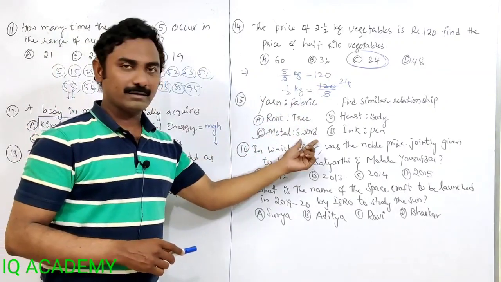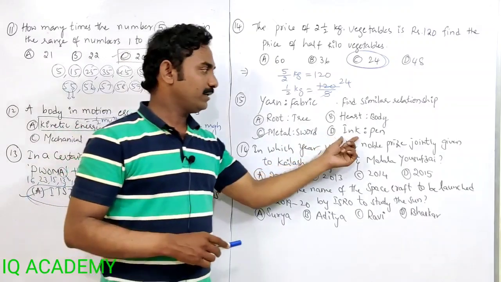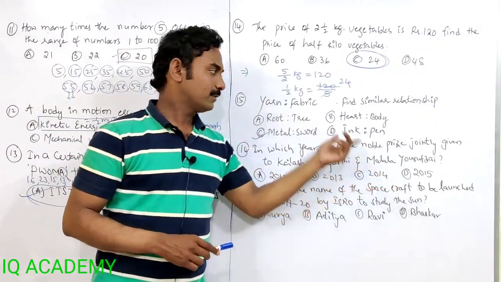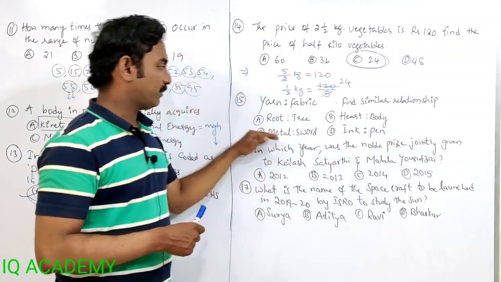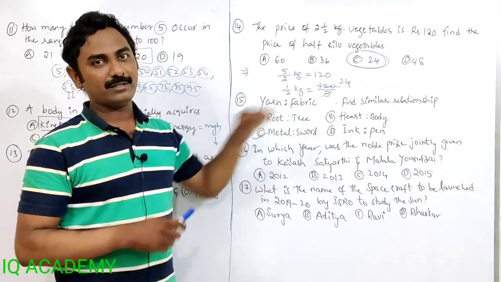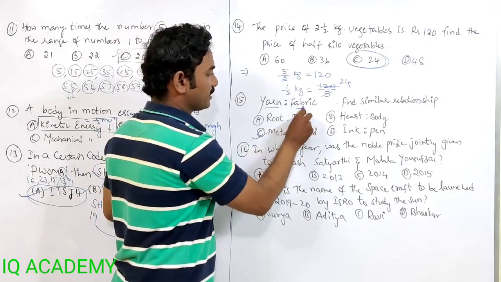From metal we prepare a sword. From ink we don't get a pen. We pour ink in the pen, but we don't get the pen from ink. From metal we get a sword. From yarn we get fabric. So from this we are getting this one.